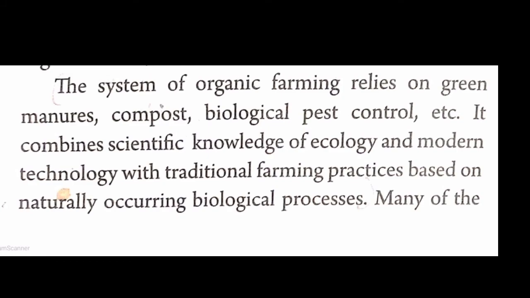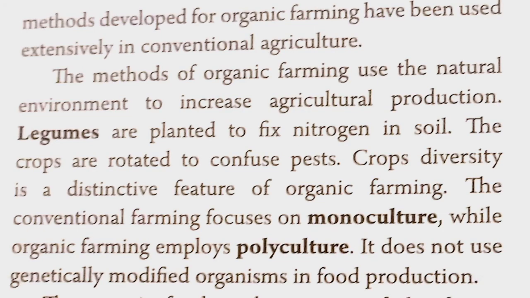Many of the methods developed for organic farming have been used extensively, that is on a large scale, in conventional agriculture. Here conventional agriculture refers to the farming that uses synthetic chemicals and fertilizers to maximize the yield of a crop. The method of organic farming uses the natural environment to increase agriculture production.